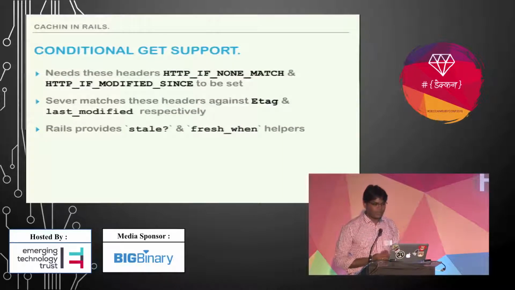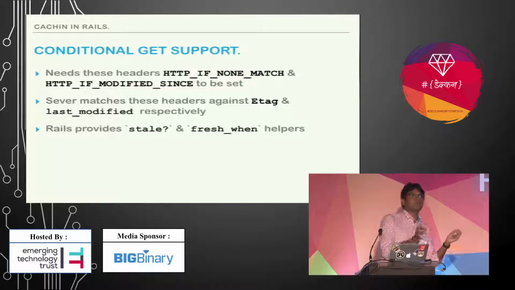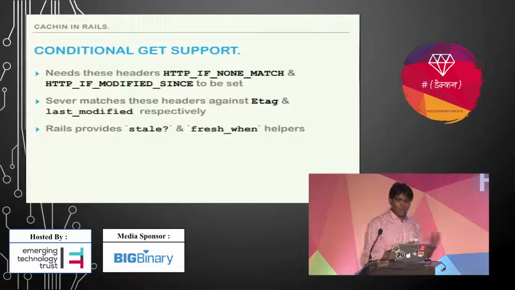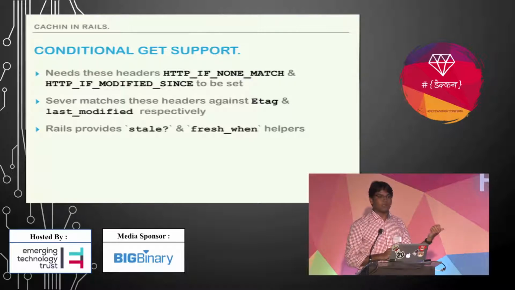So your browser needs to set headers, HTTP_IF_NONE_MATCH and HTTP_IF_MODIFIED_SINCE, in the request. The server matches these headers against the ETag and last modified date. To handle all this conditional GET support, Rails provides helpers like stale? and fresh_when.